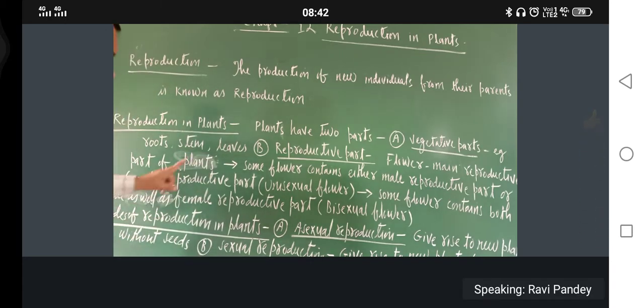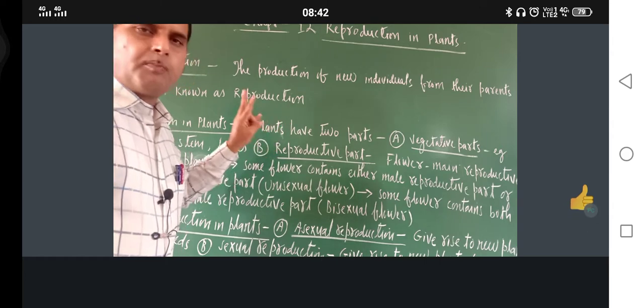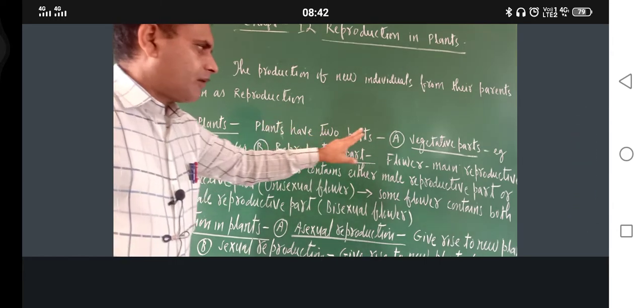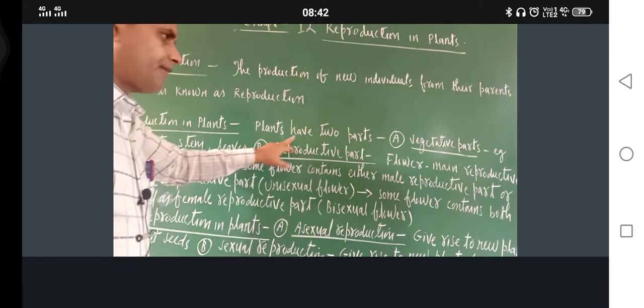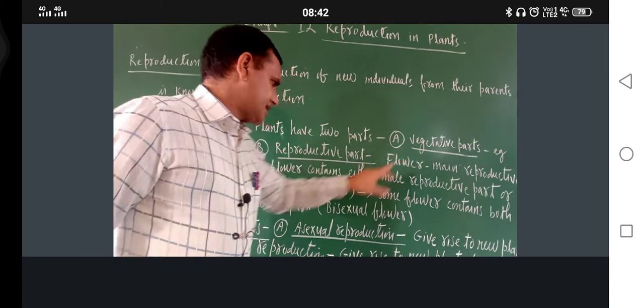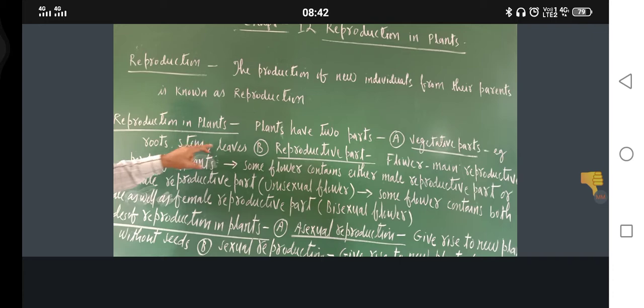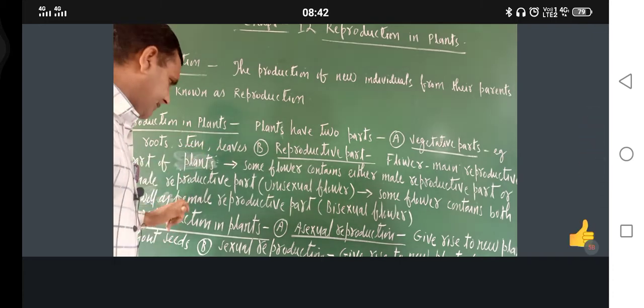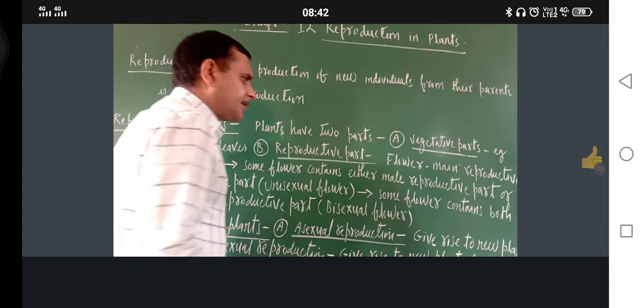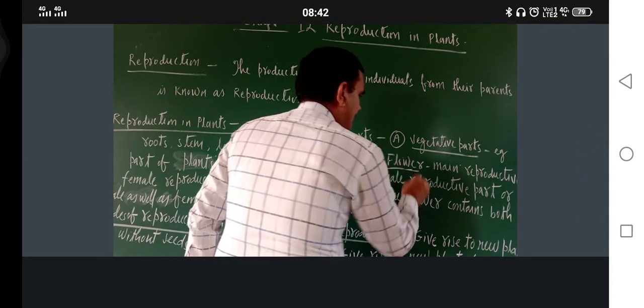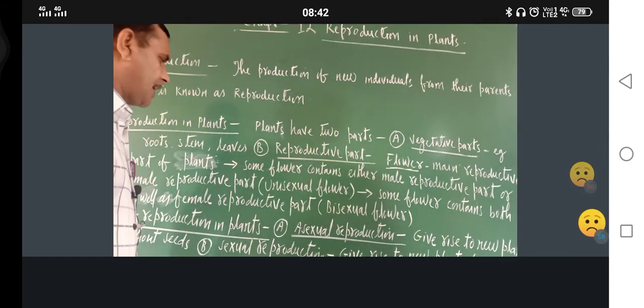So just see, the plant has two parts. One is the vegetative part and the other is the reproductive part. As far as the vegetative part is concerned, roots, stems, and leaves come under it. And as far as the reproductive part is concerned, the flower is the main reproductive part of the plant.